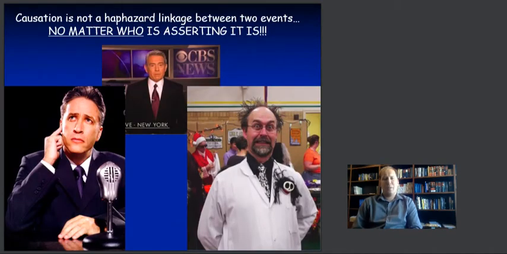As another point I want to bring up here, and we'll see again later in the class when we talk about risk communication, it does not matter who is telling you that an association exists and that two events are linked with each other. It doesn't matter if it's a comedian. It doesn't matter if it's the nightly news. It doesn't matter if it's a scientist in a white coat. This is not a matter of authority or expertise or anything that's related to opinion. We are talking about science and knowledge here. And so ultimately, causation is not some sort of opinion, but rather it is grounded in fact and ultimately, ideally, experiment, as we will see later.